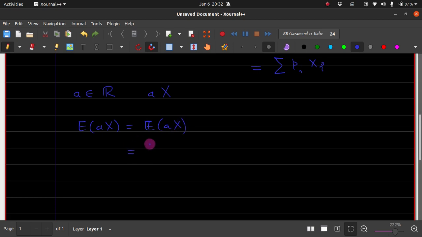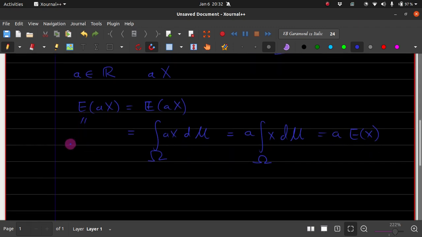So this will be the integral of ax d mu over omega, a being a constant, from properties of integration, is a times the integral of x d mu over omega, which is nothing but a times the expectation of x. Okay, I'll be denoting this by this notation just to facilitate my life.